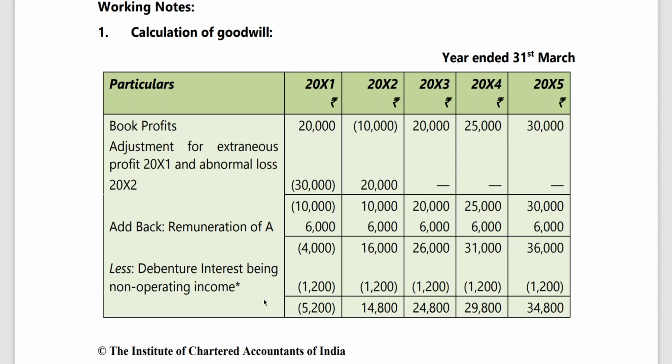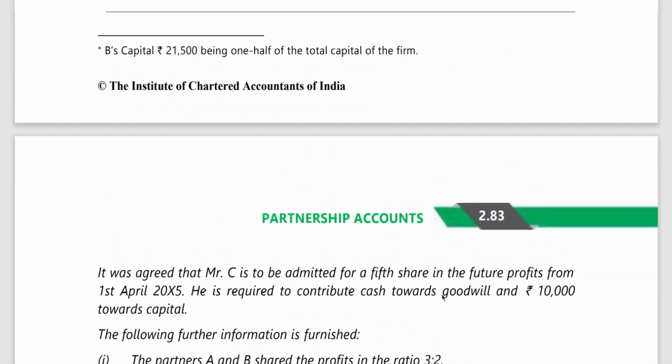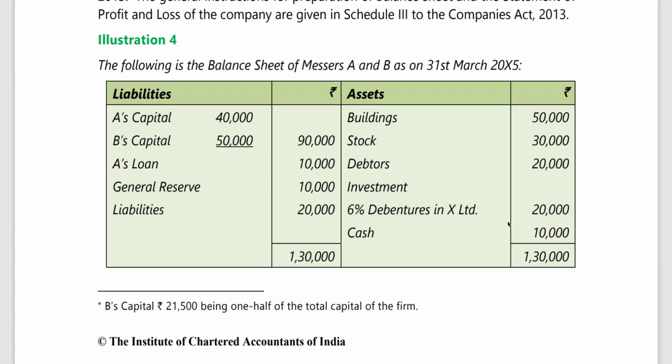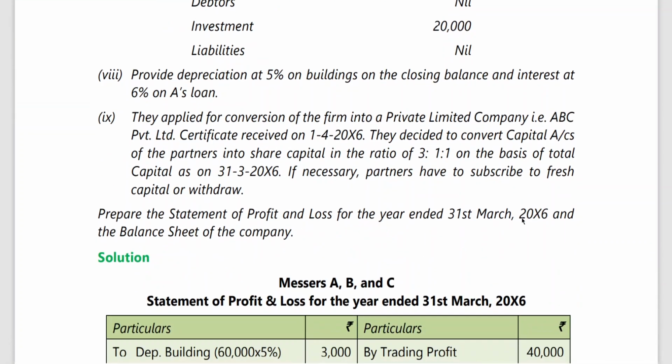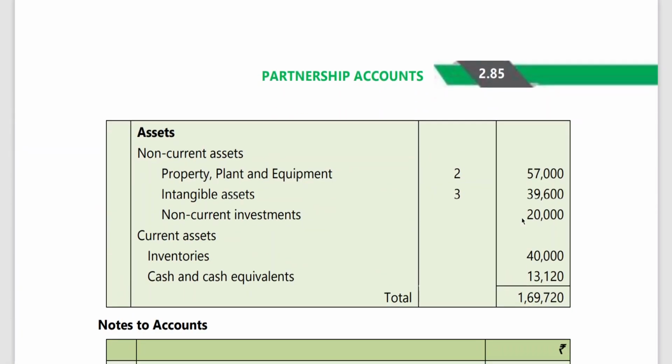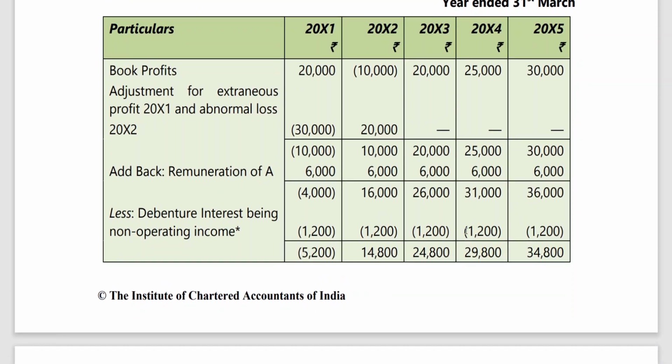Now, debenture interest. From where did you get debenture interest? It is a non-operational income. Yes, 6% debentures, 20,000 at 6%, 1,200. It is to be considered as non-operational income. For valuation of goodwill, non-operational income is not to be considered. Non-operating income means it is non-trading related income.